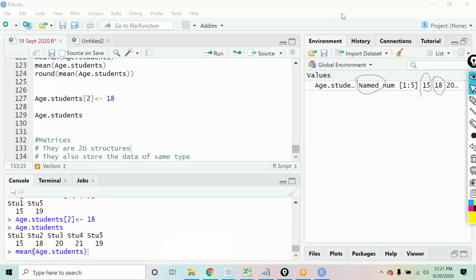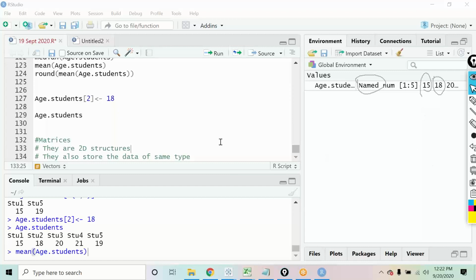So where have you seen these matrices? Where have you heard this term matrix in the past? In mathematics, right? You would have seen that. You used to create matrices there, 3 by 4, 5 by 6, that told you how many rows and how many columns you have in a matrix. The same is the concept here as well, but you can also store character data or numerical data or anything like that.